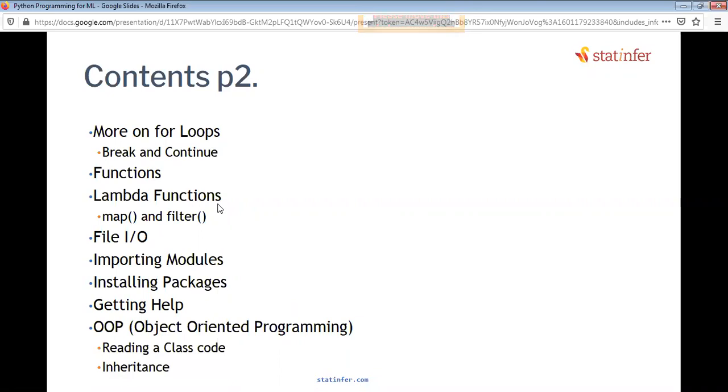We are also going to see how file IO works, basically writing and reading a file, outside the scope of any other package like Pandas. We are going to see how we can import modules and install packages, and getting help is pretty important. Then we are going to see a bit of how to read class code. For example, if you have installed a package and you are finding it very difficult to use, you want to go to the source code, and you should be able to read how the classes are written at least. You don't necessarily have to write the classes, but we should be able to read them. Everybody knows what classes are in programming, right? If not, then we will see that in the session.